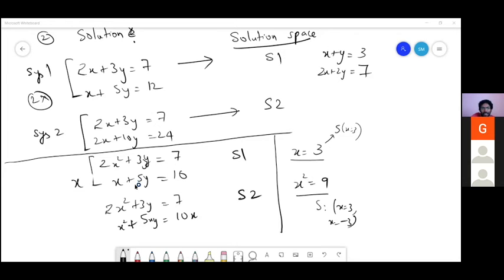Actually analyze the second pair of systems. There's a very interesting thing happening about the solution space.